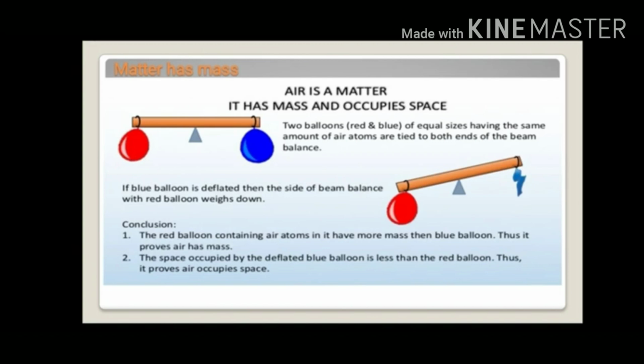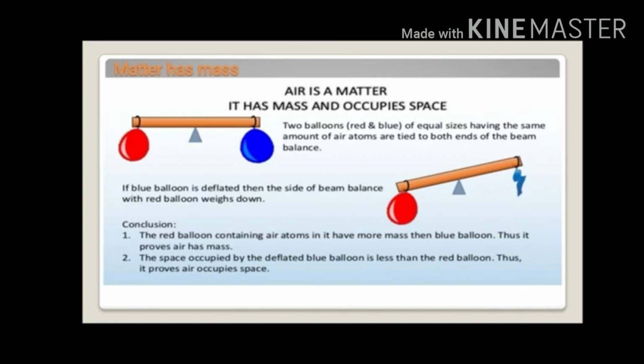We conclude that the red balloon, which contains air atoms in it, has more mass than the blue balloon. So the meter rod tilts towards the red balloon because it has more mass. So it proves that air has mass.